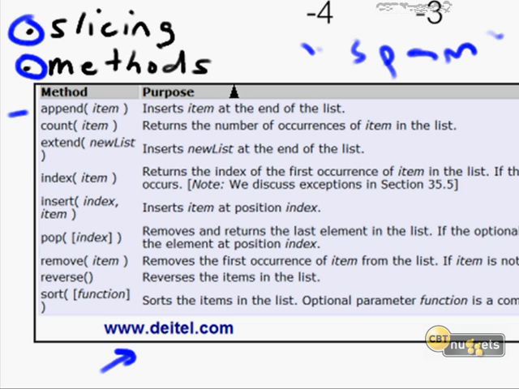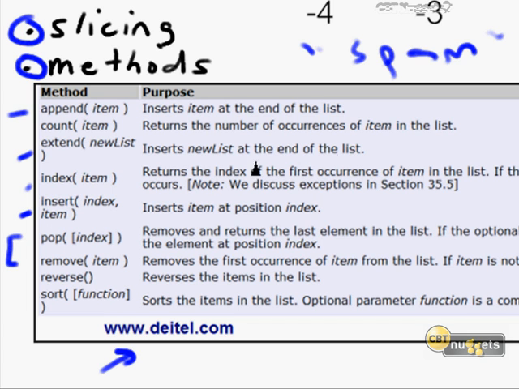That works exactly like the count method in tuples. Extend is cool because you can actually embed lists, and I'll show you that in the demo in just a minute. Index returns the index of the first occurrence of a particular item. If an element is not in a list, though, a value error exception is raised. Insert will allow you to insert arbitrarily, whereas with append you insert your item at the end of the list only. Insert is cool because you can actually specifically note where in that sequence you want your new item to go.